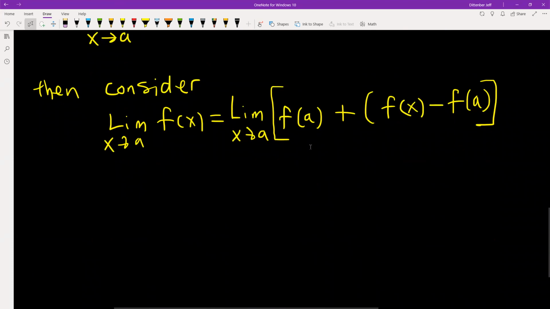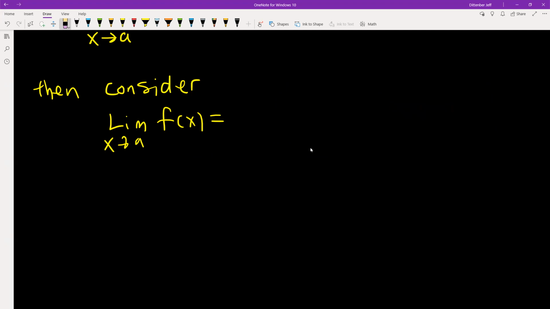Okay, so now I've got two equal expressions. Why? Because both sides, I basically just have the limit as x goes to a of f of x. And why don't I just prove it to you? You can probably figure it out if you don't know it already, but let me write this down and I'll expand it.